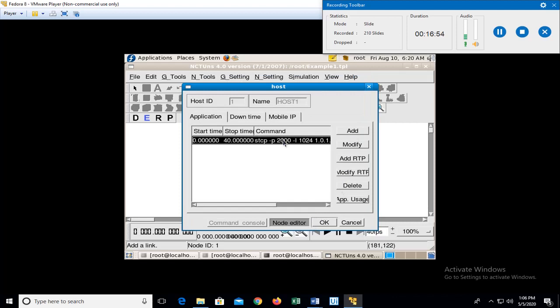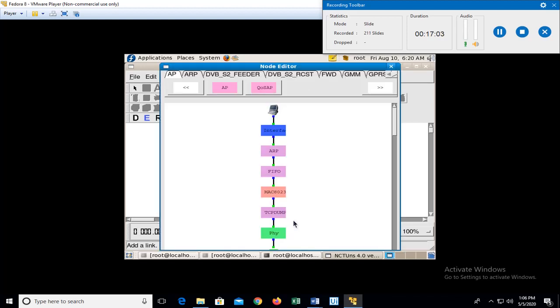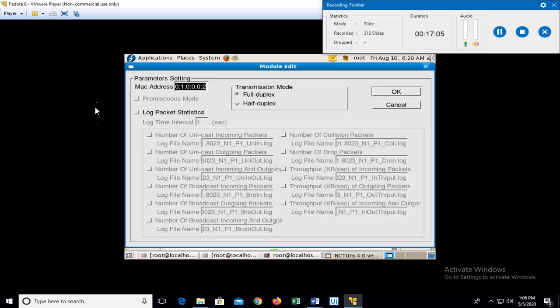Okay, so this is how we configure the sender. Along with this, we have to do a few more steps. That is, we have to go to the node editor. In the node editor, you can see there is a MAC 802.3. Since we want the log information, we have to go to this part, the node editor, and adjust what details we want. Here I can see the MAC address, don't disturb these things.